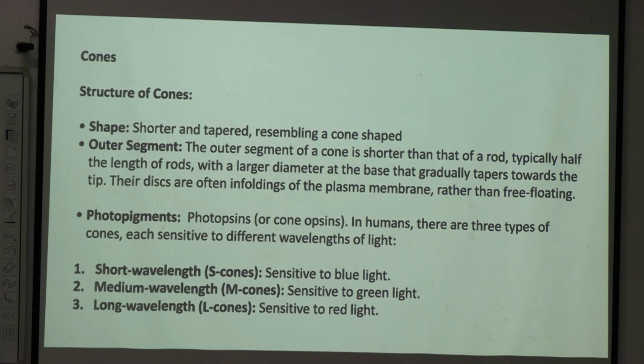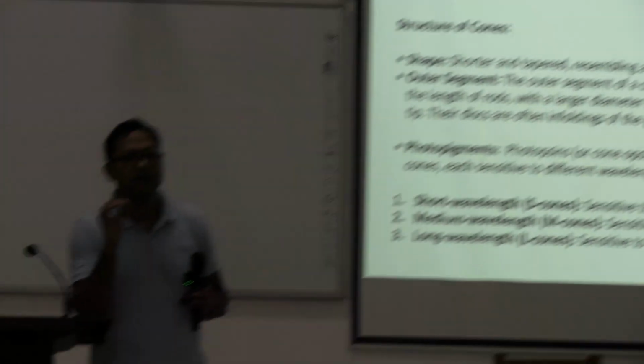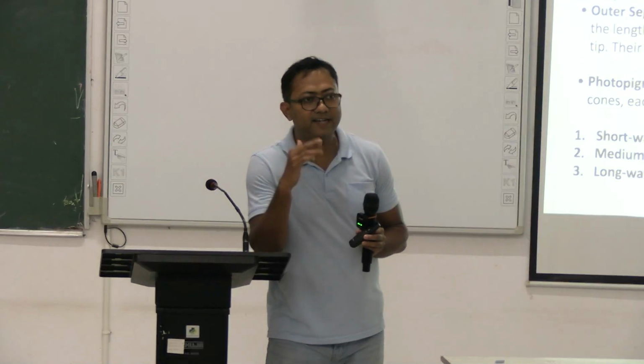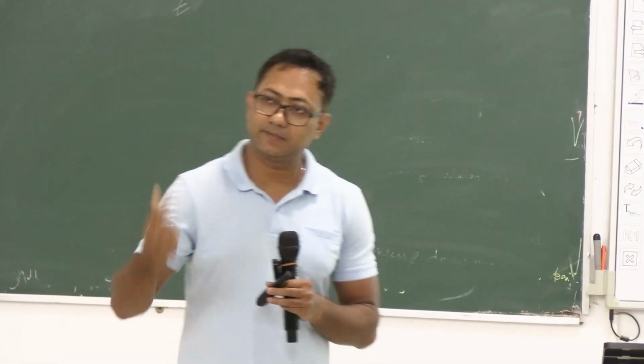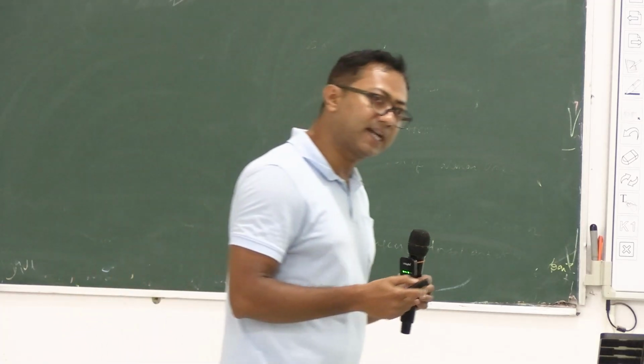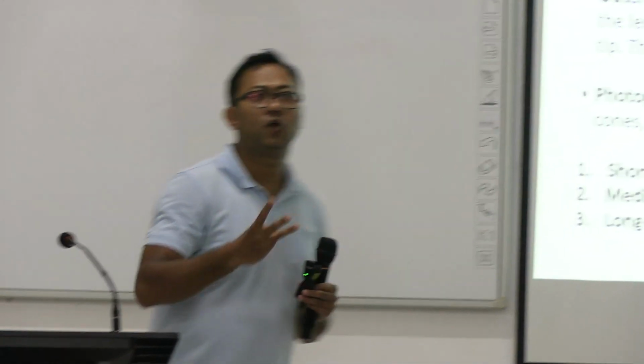So those who are accustomed to computers and graphics know that with RGB, red, green, blue, we can form any color, right? So the thing is, we have three different cones. One is sensitive to blue light, one is sensitive to red light, and another is sensitive to green light. So with the help of these three cones, we can identify all the colors, right? RGB.